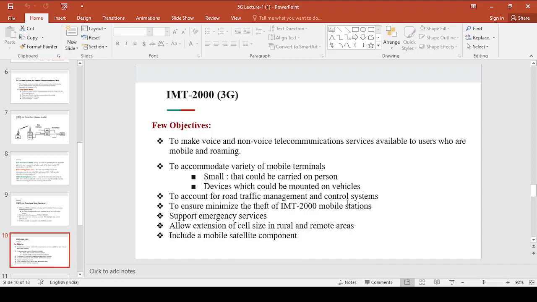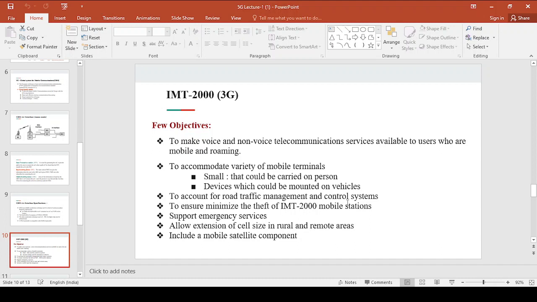The next objective is to allow extension of cell size, so cell size has been extended in rural and remote areas, right? The next objective is to include a mobile satellite component.